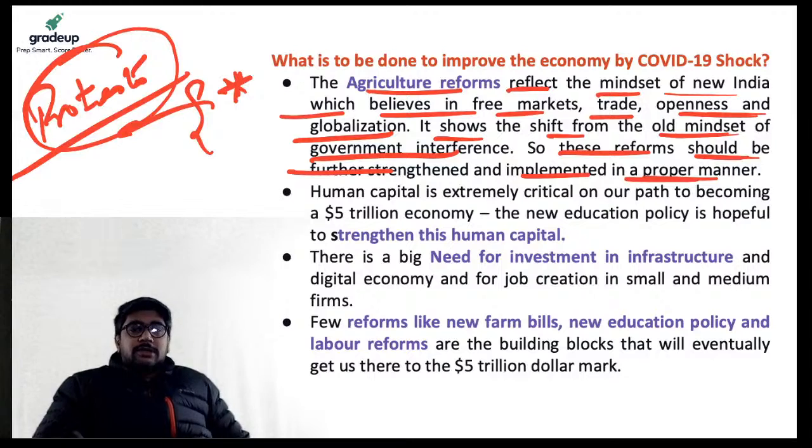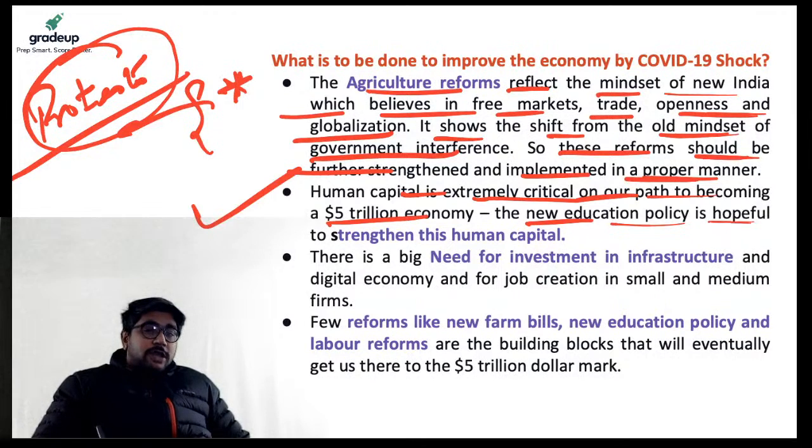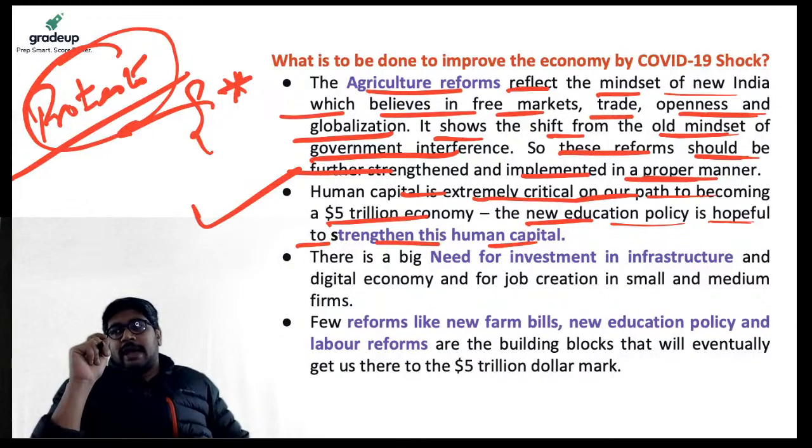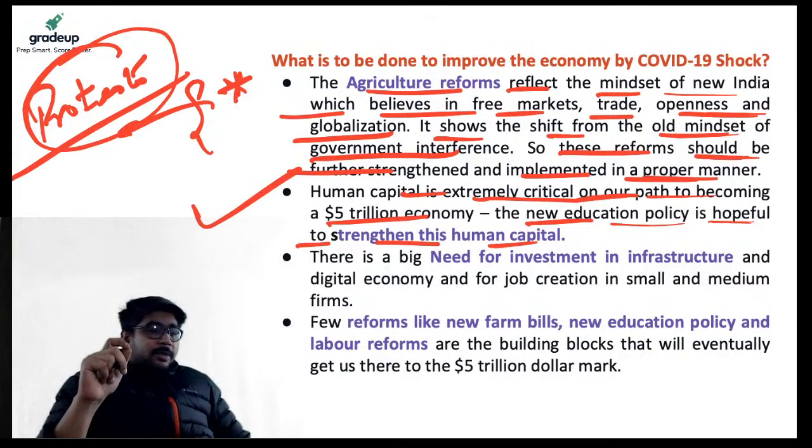Second thing: human capital is extremely critical on our path to becoming a $5 trillion economy, and the new education policy is really hopeful to strengthen the human capital, right? The new education policy, which is in action now, will strengthen the human capital and provide us with skilled workers for future needs, right?